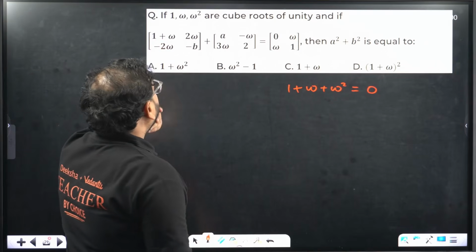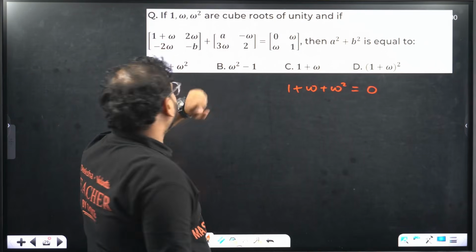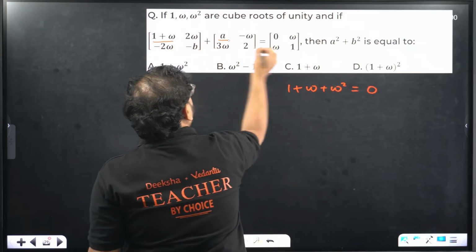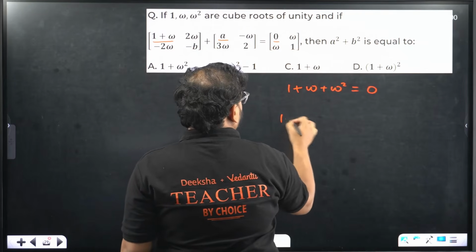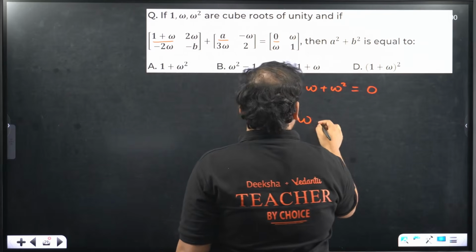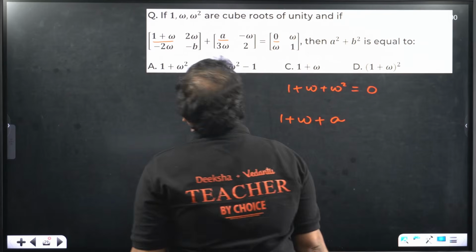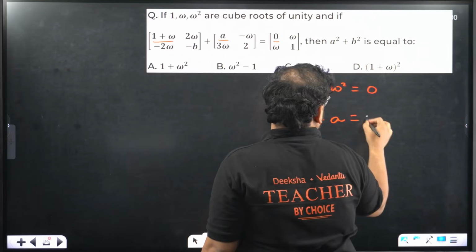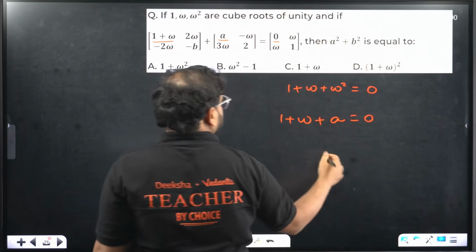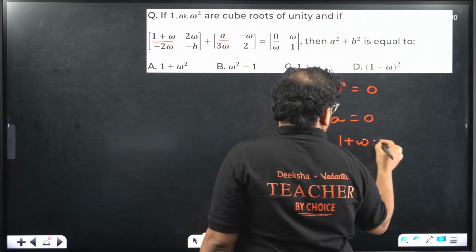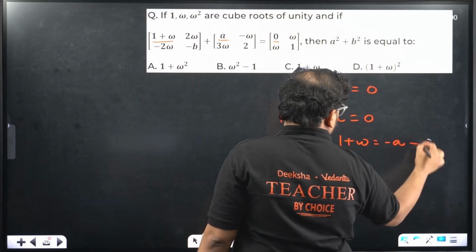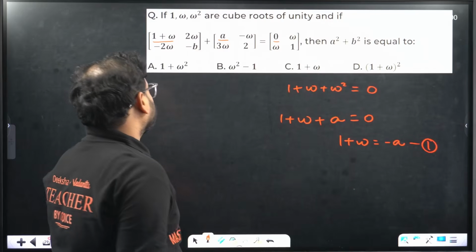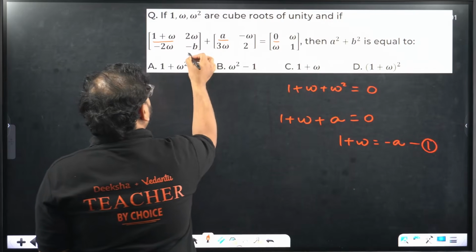Okay. So let's try what we can get. We can make the relation from here. First of all, we are getting the relation. We compare this element: 1, omega, a and 0. What are we getting, beta? 1 plus omega plus a is equal to 0. Basically 1 plus omega is equal to minus a. This is clear. Same way, let's do it for b also. B you will find over here.